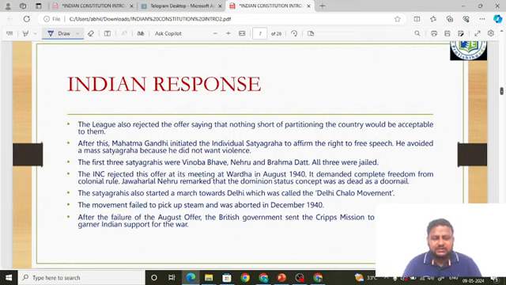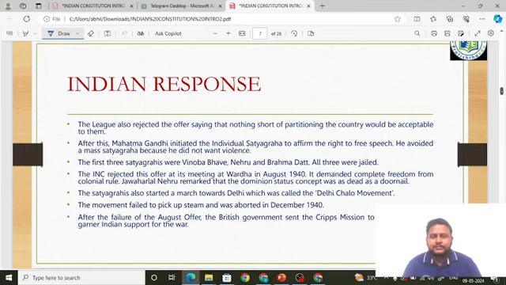They said there should be a partition of the country, that is one India and the other Pakistan, and there should be a Constituent Assembly for India and a Constituent Assembly for Pakistan. But the August offer was saying a representative body, that is one Constituent Assembly only for India, for undivided India. But the Muslim League was saying we wanted a separate country and also a separate Constituent Assembly. So obviously they were not okay with the August offer, they rejected it.